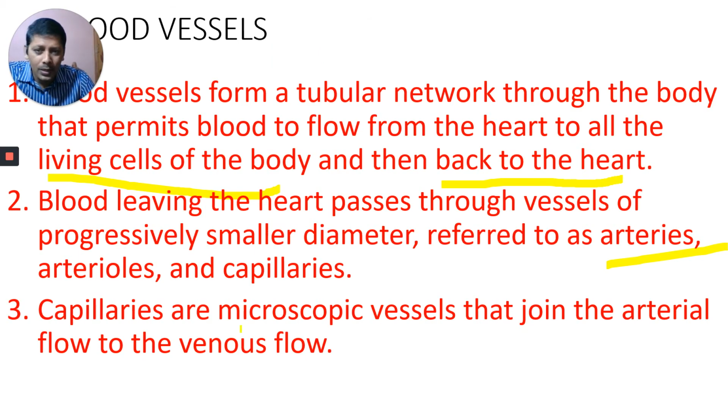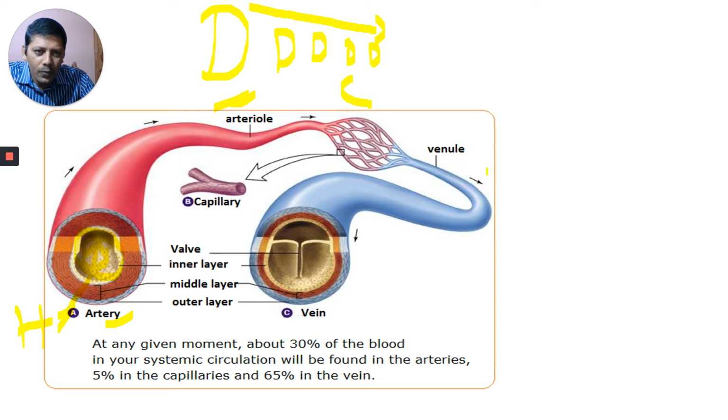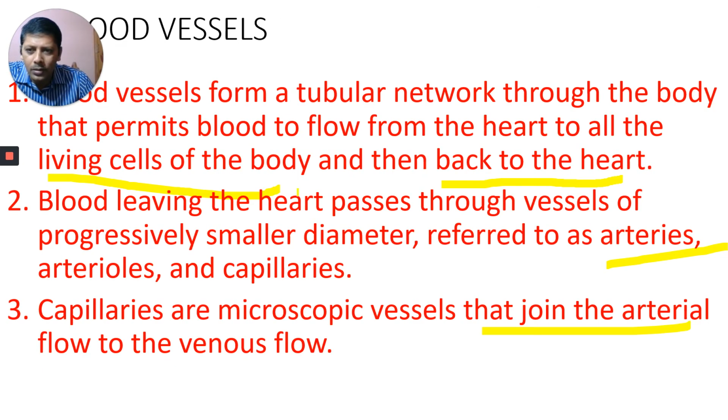Capillaries are the microscopic vessels that join the arterial flow and venous flow. Here is one flow going on, and here is another flow. These two flows are joined by these structures, the capillaries. For example, this hand is one artery, this is the vein, and these are the capillaries. Capillaries join the arterial blood flow and the venous blood flow.